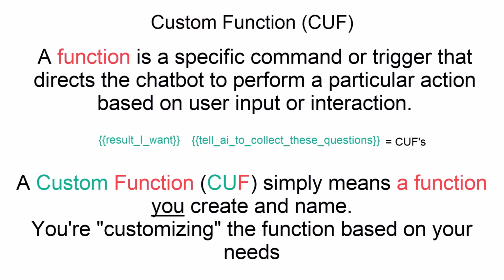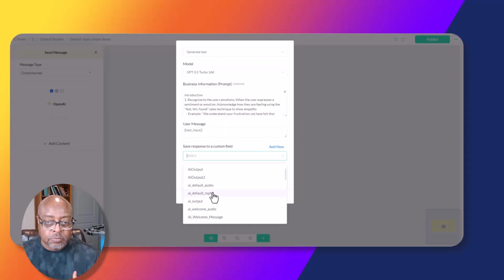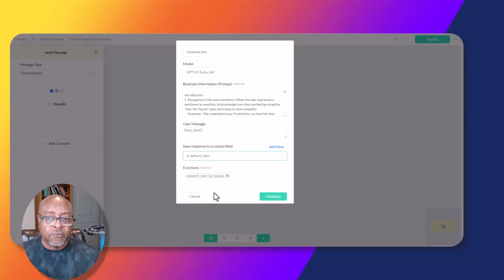A custom function, or CUF, is a function you create and name, customizing it based on your needs. But I've already constructed the custom field that I want, so it's going to be the auto default reply. That's what you want to have here.